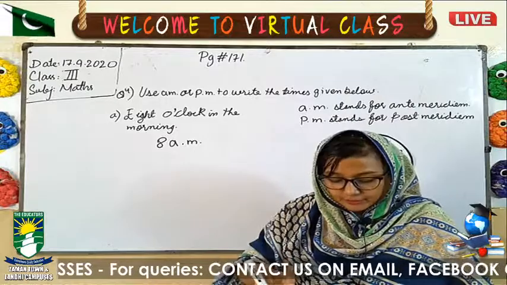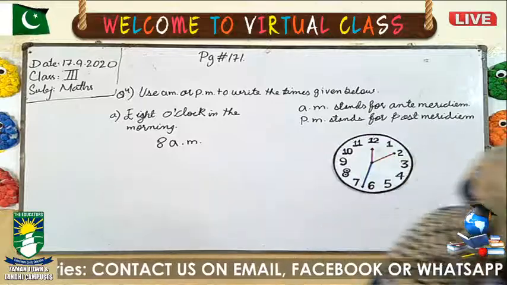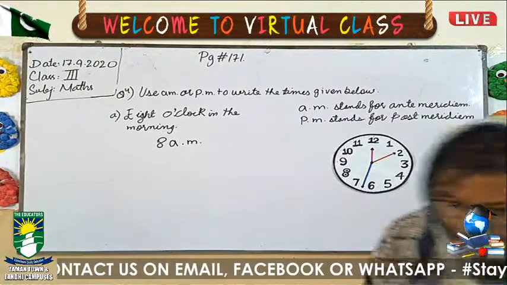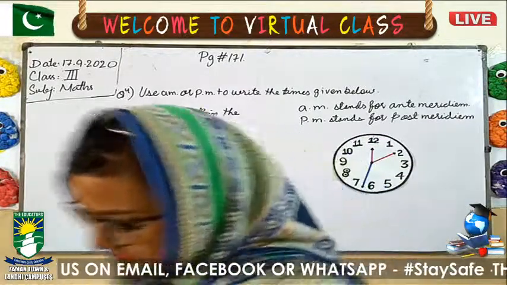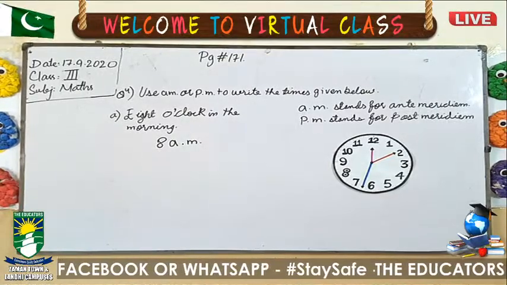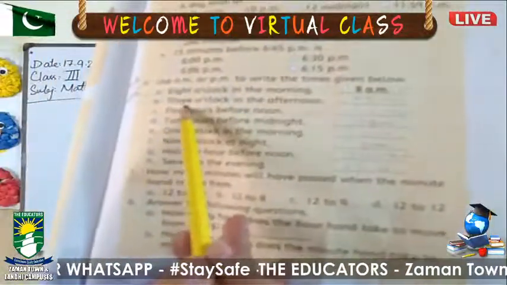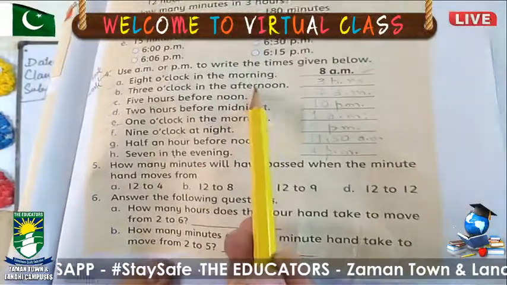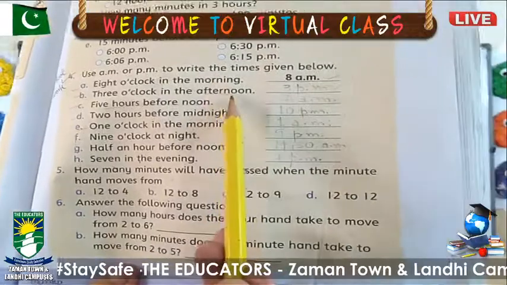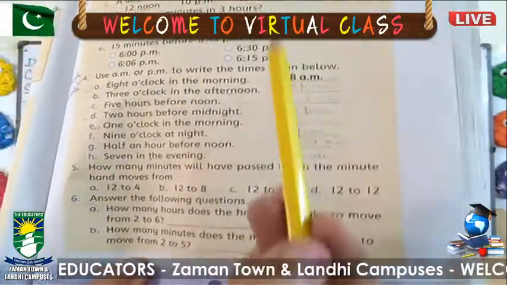So we simply write over here 3 PM. I'm talking about this one, 3 o'clock in the afternoon. They already have given the clue, afternoon, so you can easily write 3 PM.